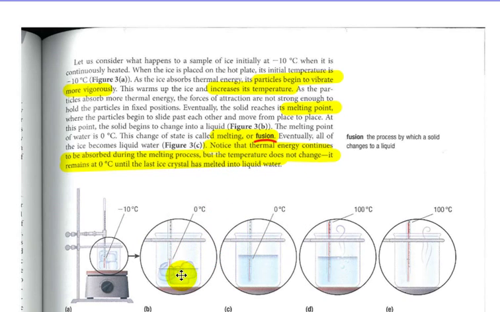You can actually do this. We add heat, the ice eventually becomes water, but the temperature stays the same, which means the heat is not being used to increase kinetic energy, because if it were, the temperature would go up, because temperature is a way of measuring kinetic energy.